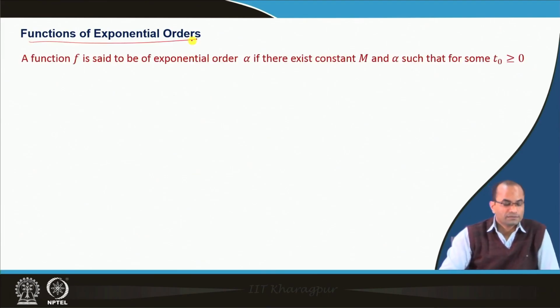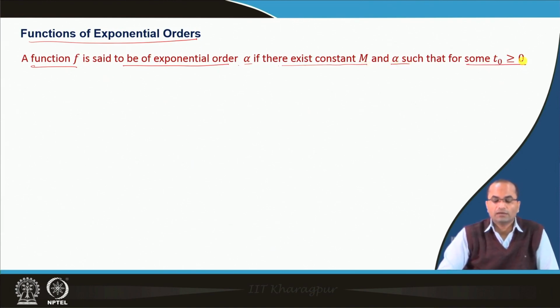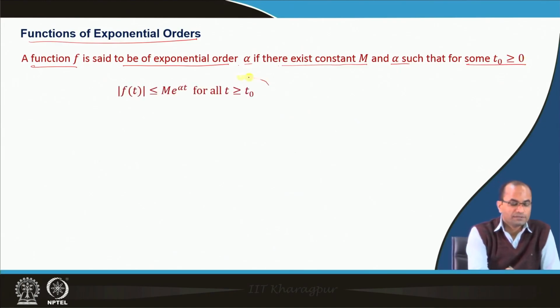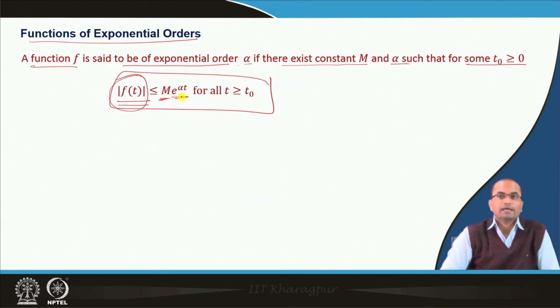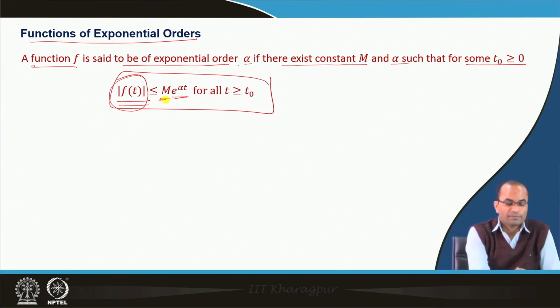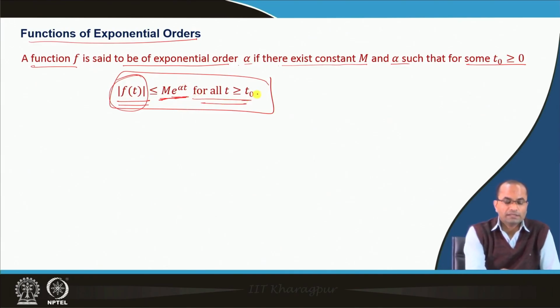A function f is said to be of exponential order alpha if there exist constants m and alpha such that for some t naught greater than 0, the absolute value of f(t) is bounded by m times e to the power alpha t, for all t greater than t naught.